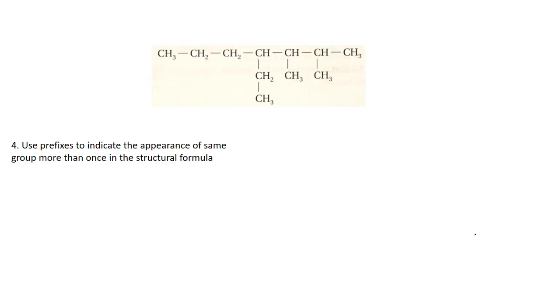Methyl. So I will use a prefix. Instead of using methyl 2 times, I will use a prefix like di or tri. In this case, it appears twice. So I call it 2,3 dimethyl, and I also have that 4 ethyl as such. So I have clubbed the methyl groups into one single term, dimethyl. So 2,3 dimethyl indicates there is a methyl group at carbon atom 2 and at carbon atom 3.